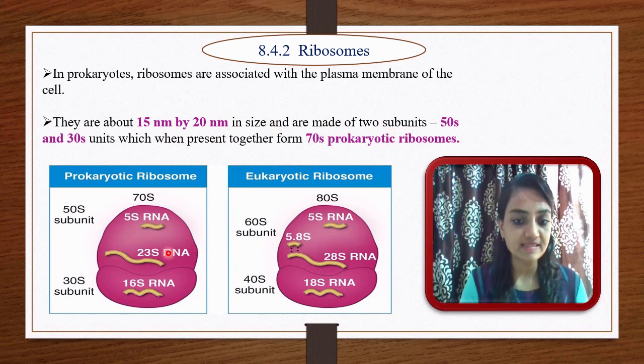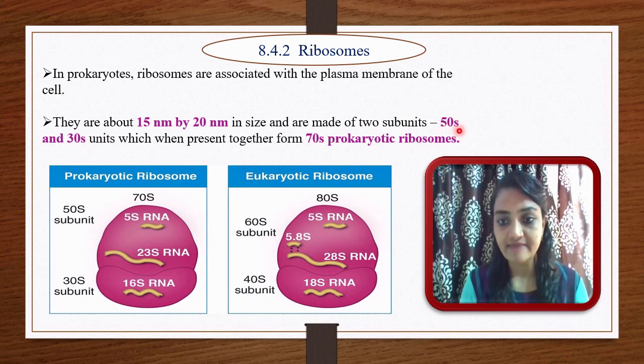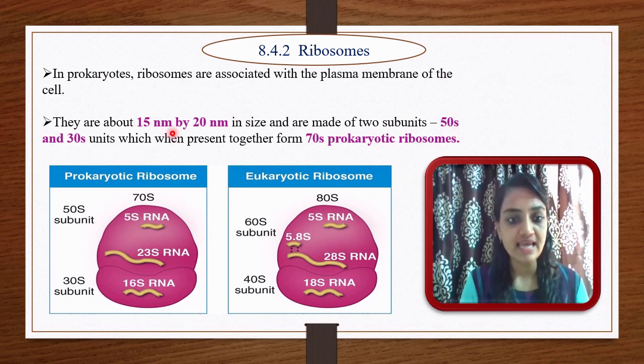Here you can see one larger and one smaller subunit, and combined, it is composed of 50 S and 30 S. S means Svedberg unit. We will learn in detail in the next slide what the Svedberg unit is. The larger unit is 50 S and the smaller unit is 30 S.